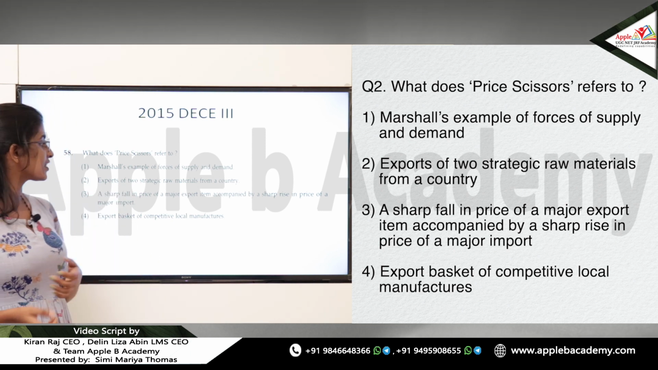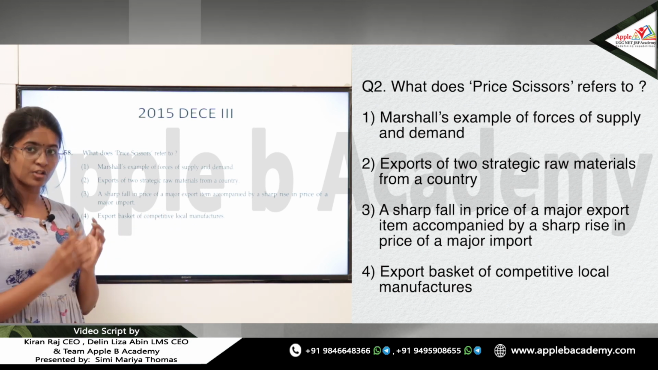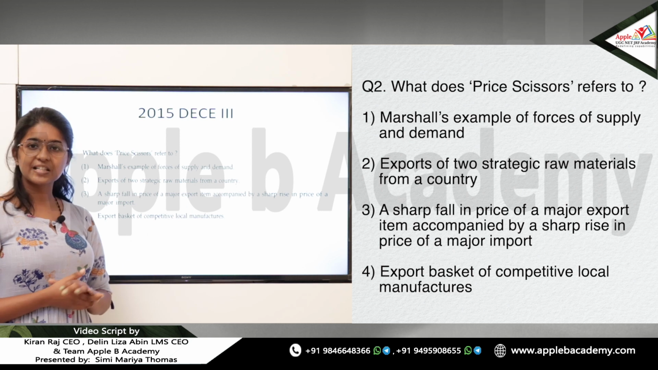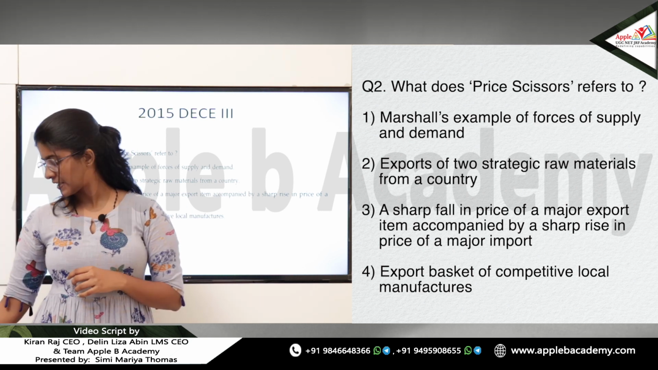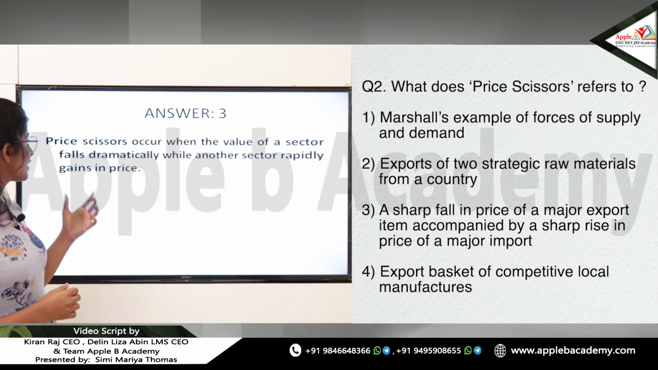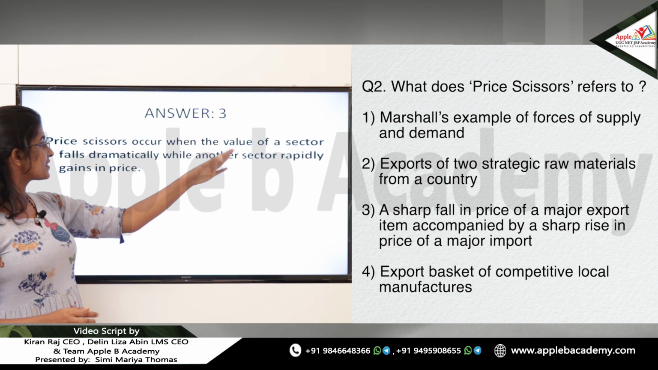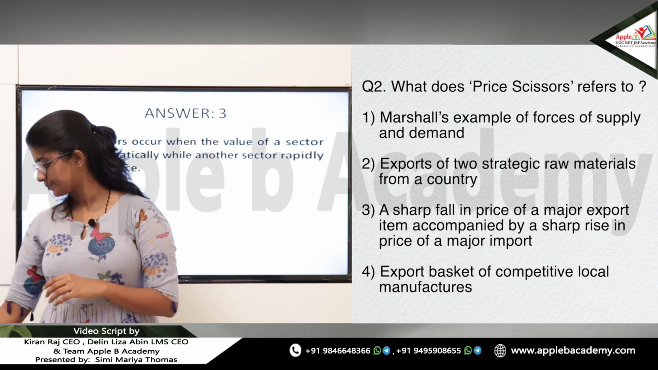Okay, so a sharp fall in the price of the major export item, accompanied simultaneously by a sharp rise in the price of the import item, is price scissors. In other words, price scissors occurs when the value of one sector falls dramatically while the other sector rapidly gains in price. Okay, so that is it.